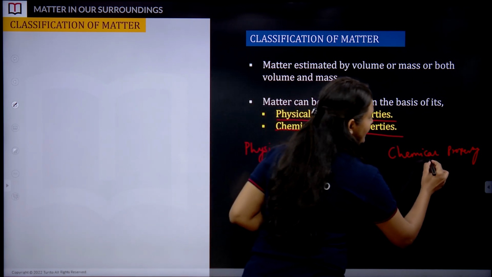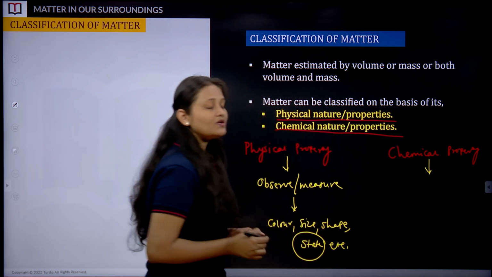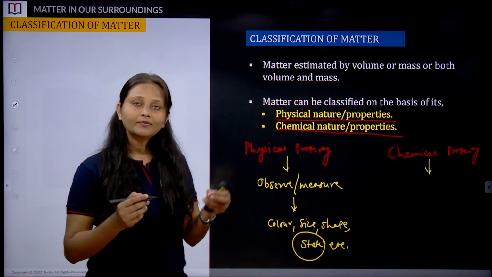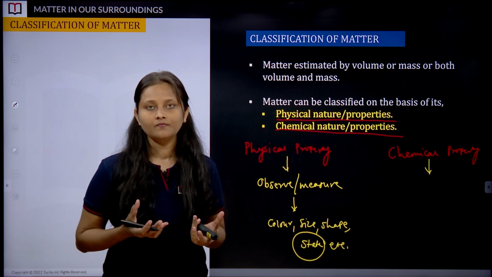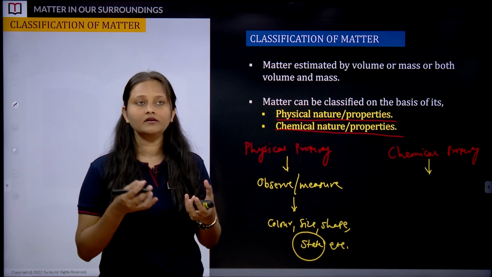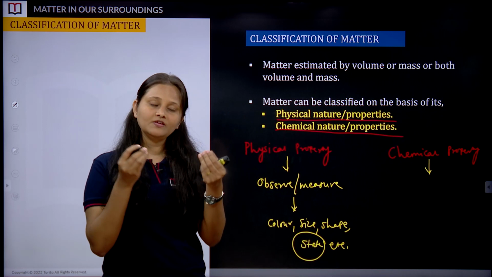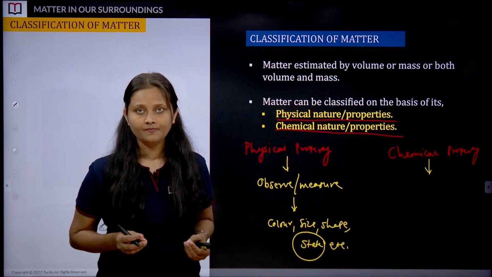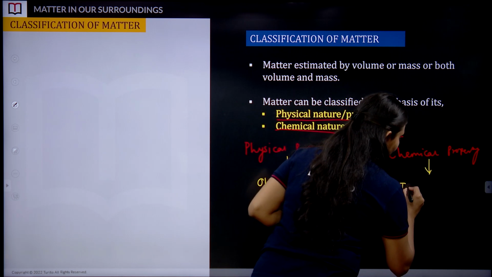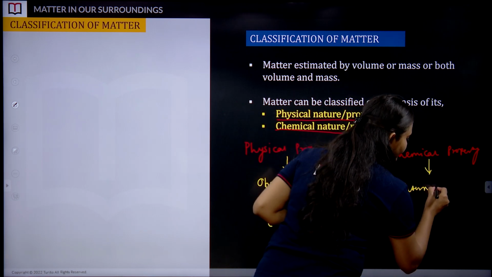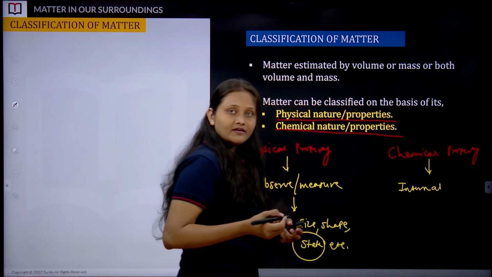Now the second classification, based on chemical properties. Chemical properties are about the interior of the matter, or internal structure, or how the particles are arranged internally. It gives an idea about matter internally.